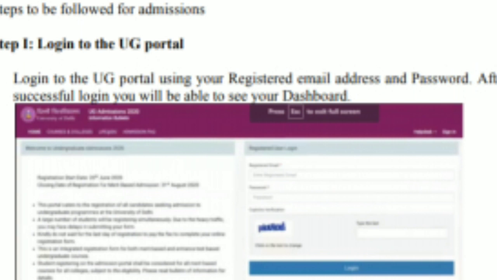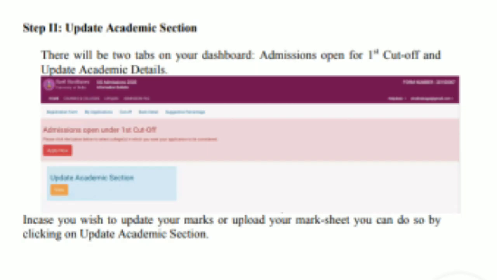Then your step 1 will be to log in to the UG portal. Here you have to log in to the UG portal using your registered email address and password. After successful login, you will be able to see your dashboard, and on your dashboard you will see this form. Here you have to fill all the information, whatever is required, very carefully. Now don't make any mistake, be very attentive.